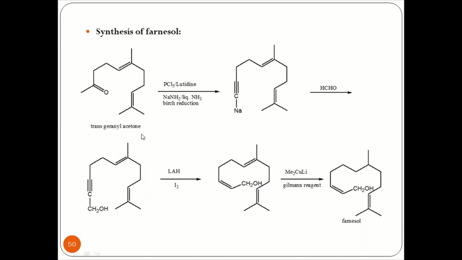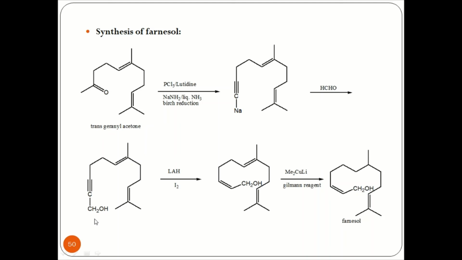Trans-geranyl acetone reacts in the presence of PCl5 and lutidine. Lutidine is a base. In the presence of sodamide and liquid ammonia, it undergoes a Birch-type reduction, that is, the carbonyl carbon is converted, giving me an acetylenic compound, that is a C triple bond C compound. This acetylenic compound reacts with formaldehyde to give an acetylenic alcohol, that is C triple bond C CH2OH alcohol.